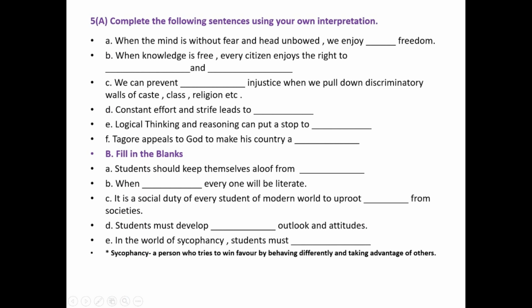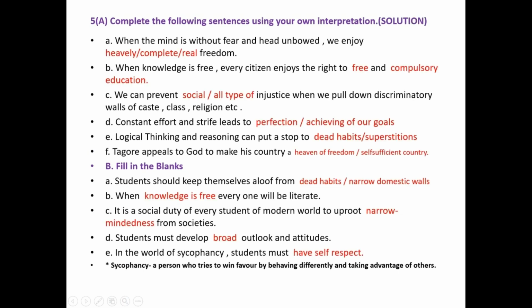Students, here we have come across one important word, psychophancy. Psychophancy means a person who tries to win favor by behaving differently and taking advantage of others. Please try to find out the answer. We will see the solution in the next slide.